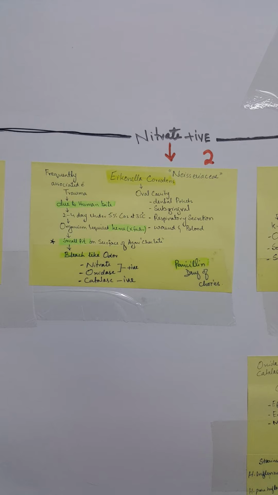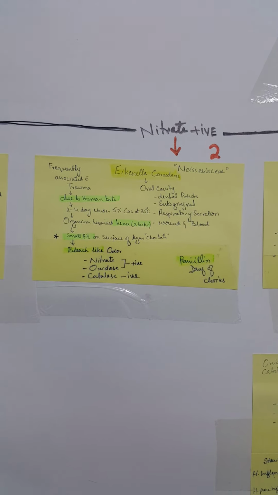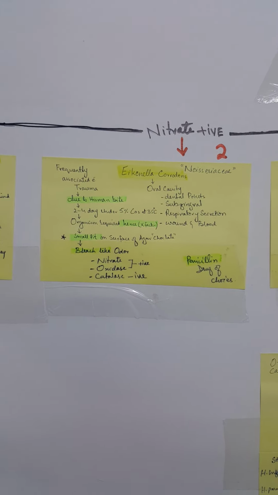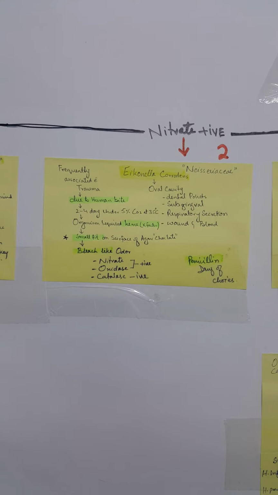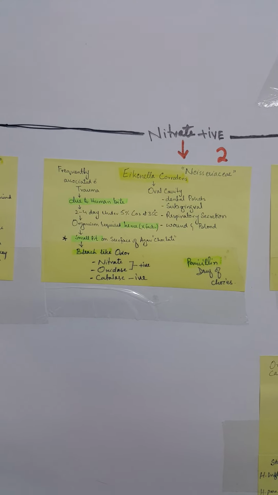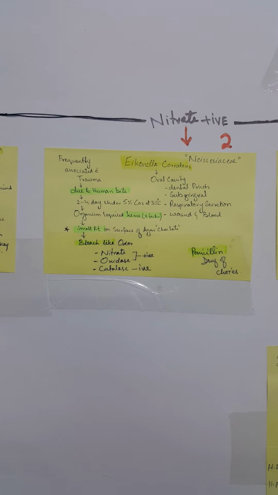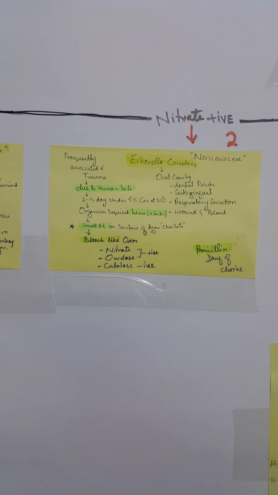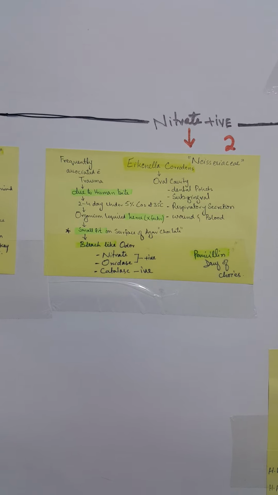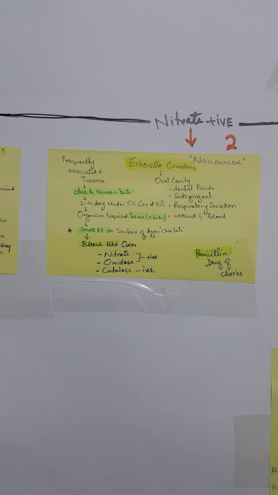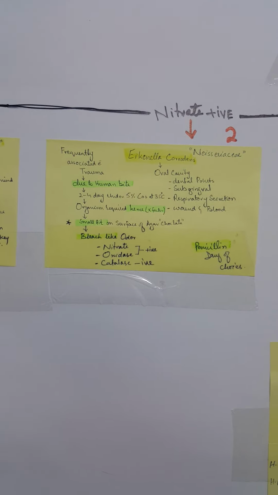Another organism that is oxidase and nitrate positive is Eikenella corrodens, which belongs to the Neisseria family, found in the oral cavity, dental plaque, and sublingual respiratory secretions, wound and blood infection. Basically the organism is normal flora of humans, and it is associated with trauma due to human bite.